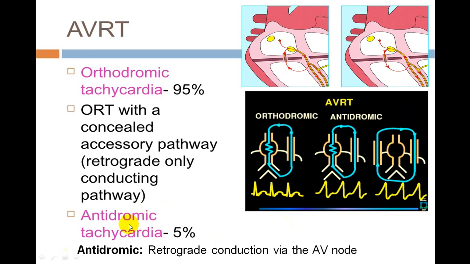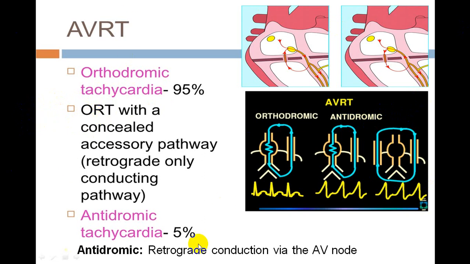So that is a typical antidromic variety, and that is only 5%. In this variety, you will get a wide QRS tachyarrhythmia. If a person has re-entry tachycardia along with an accessory bundle of Kent, you can have a broad complex if it is antidromic transmission. And when it is orthodromic, it is called orthodromic re-entry tachyarrhythmia.